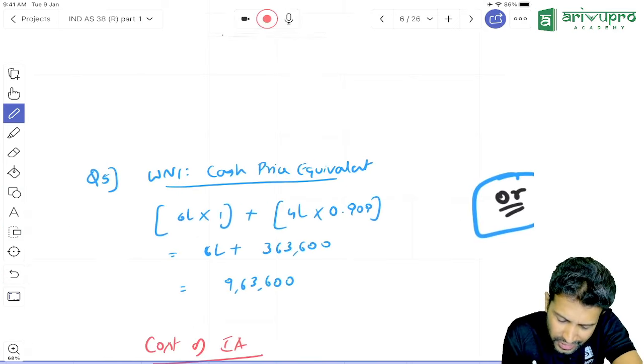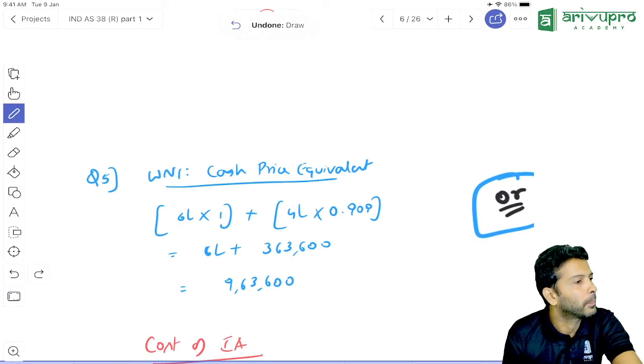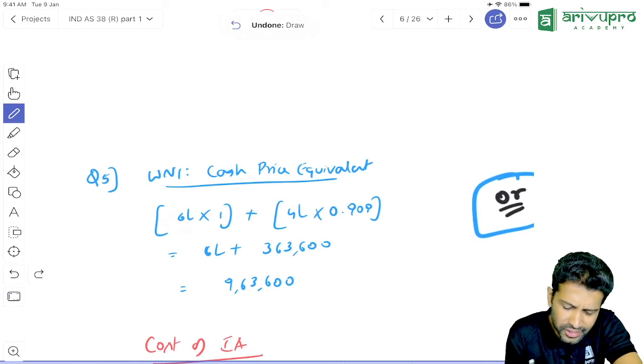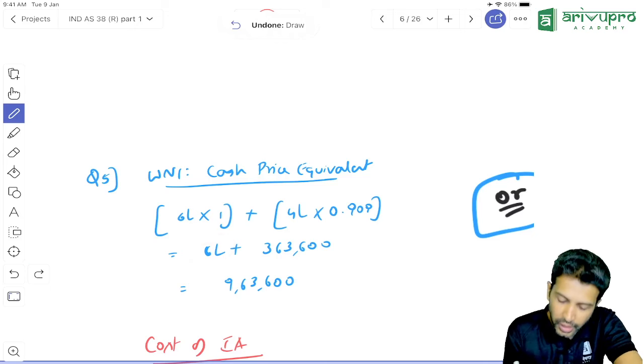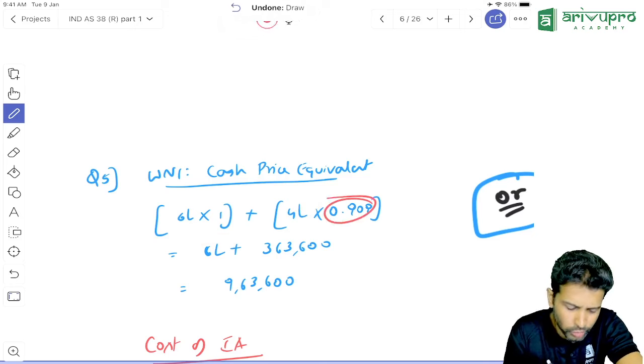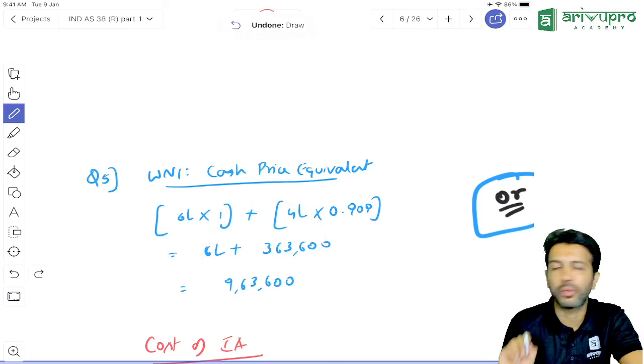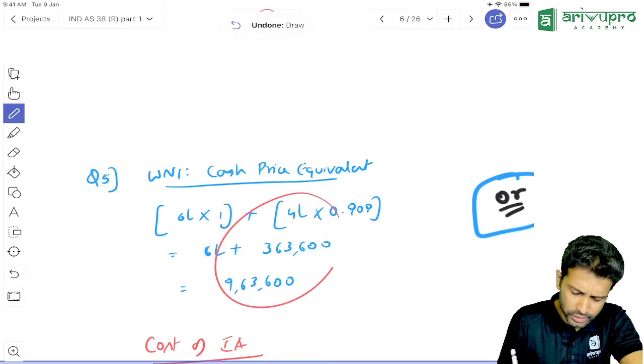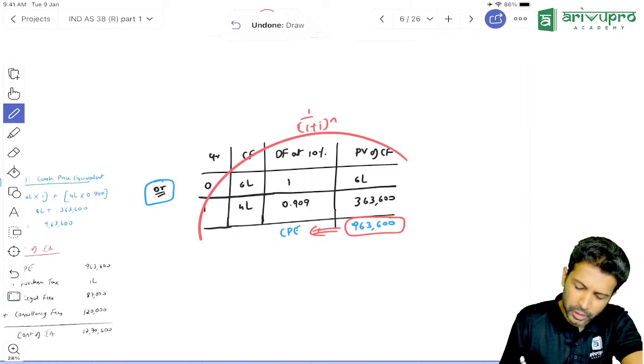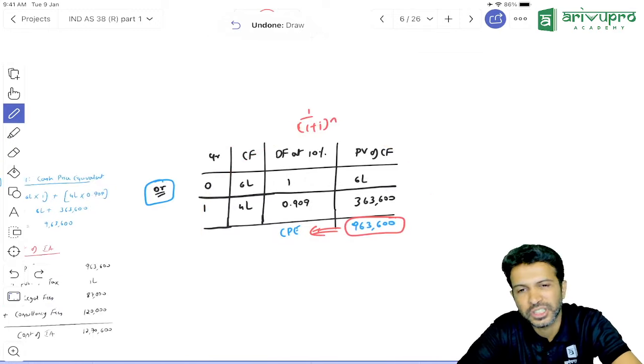Here we can show 6 lakh is already on what platform? Present value platform. So directly you can write 6 lakh into 1, which is 6 lakh. Another payment you made when? 4 lakh at the end of first year. So first year ka discount factor you multiply, you will get the same answer. So this is faster. I would recommend this to be followed in examination. If you feel, no, I'm not comfortable, then put up the table like the way you used to put it up earlier. Whichever way.